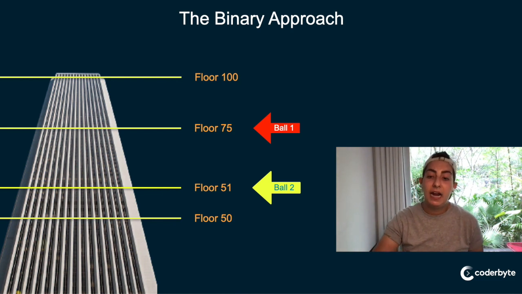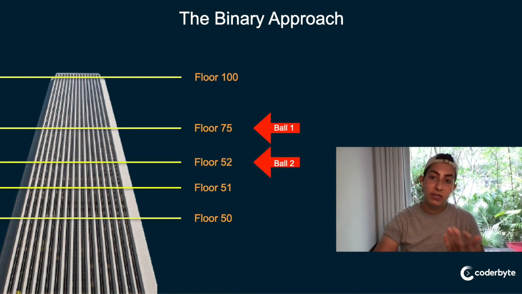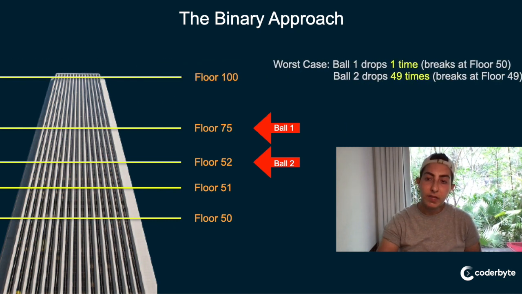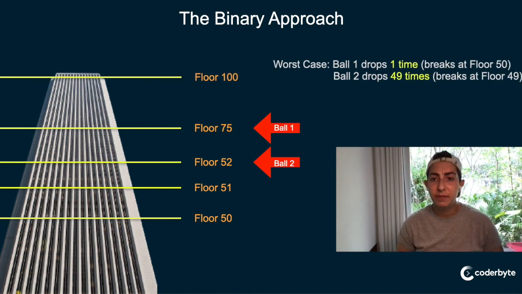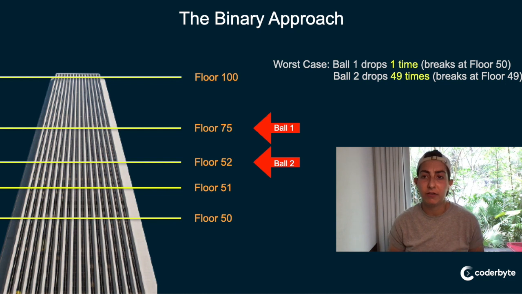And we can drop it at every single floor from 50 to 75 where we know the ball broke, right? And oh, it broke on 52. We have our answer, right? So let's talk about, how does this compare, right?